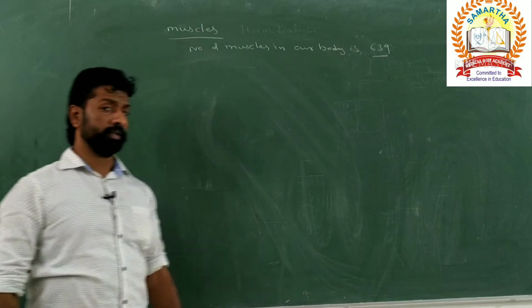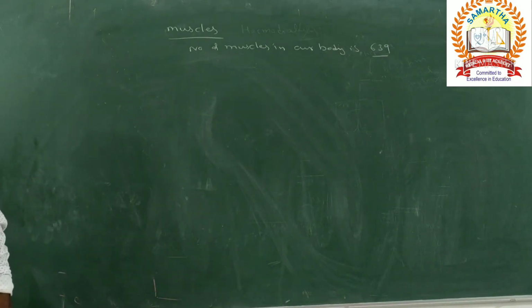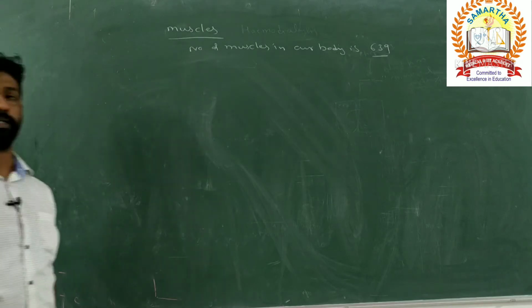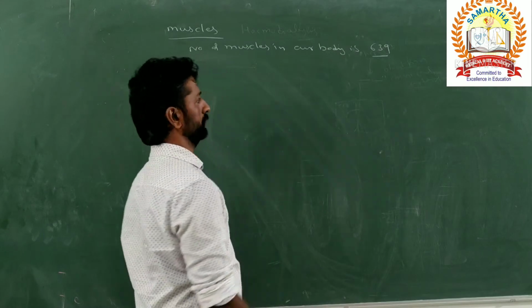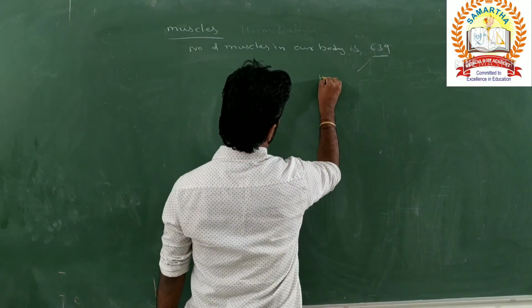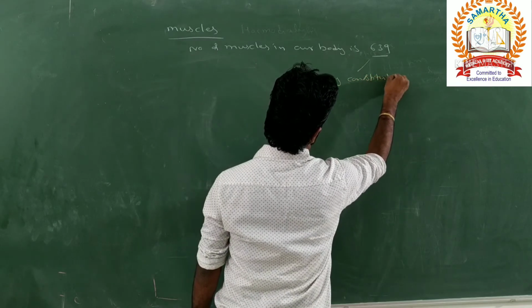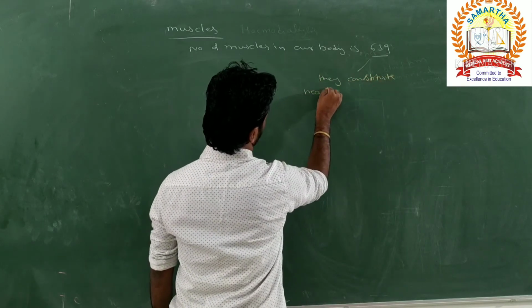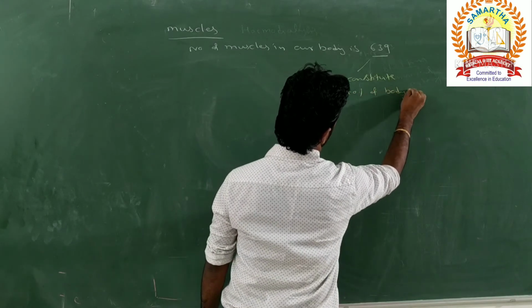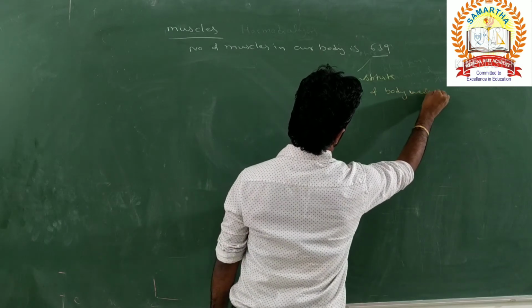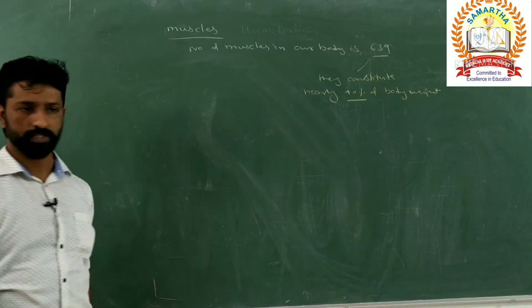So these 639 muscles constitute nearly 35 to 40% of body weight. Nearly 40% of the body weight is constituted by muscles only.